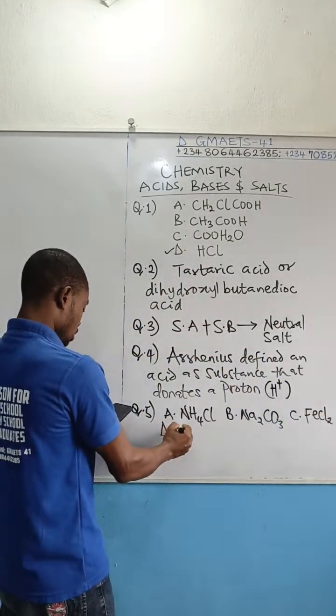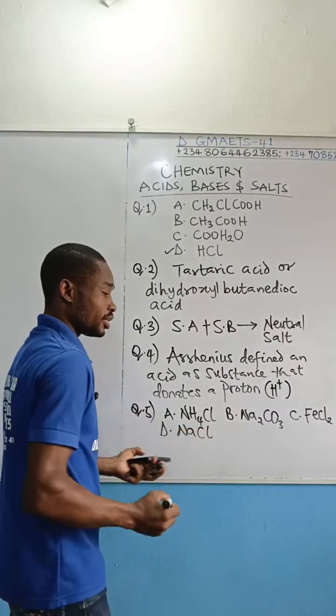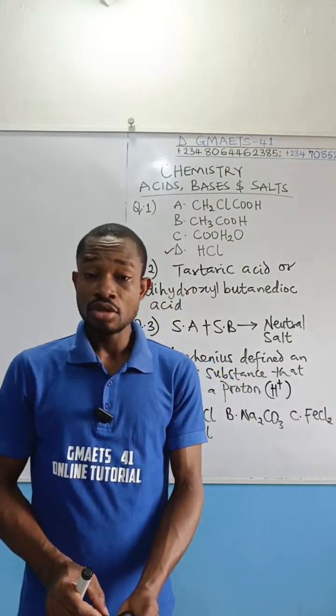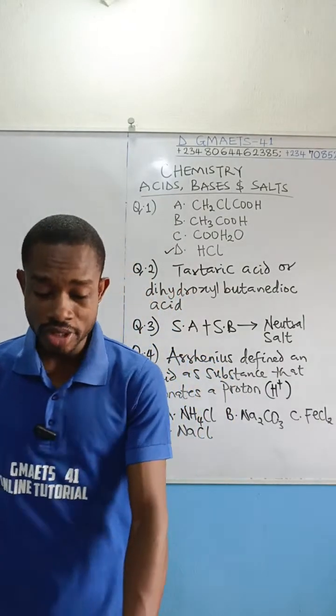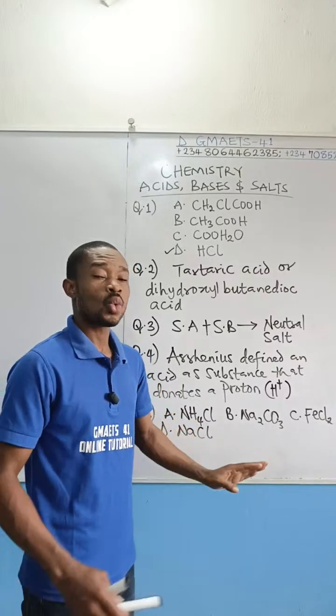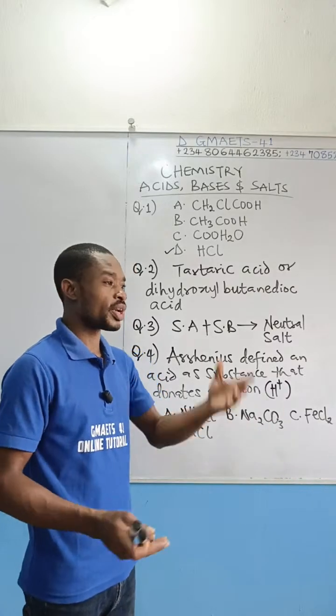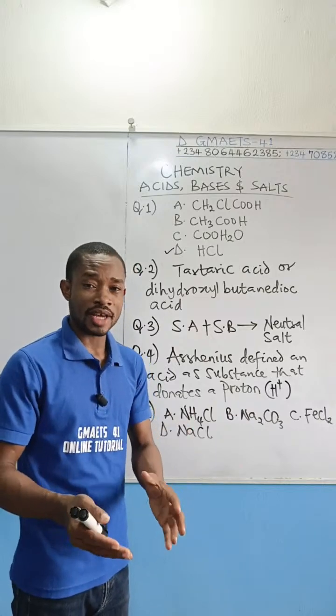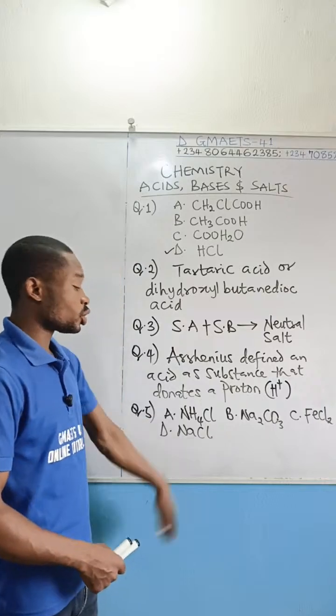Then D, sodium chloride. And so the examiner asks, which one is neutral to litmus? That is, will not affect litmus paper. If you bring red litmus paper, it won't change it to blue. If you bring blue litmus paper, it won't change it to red. Which one of these?